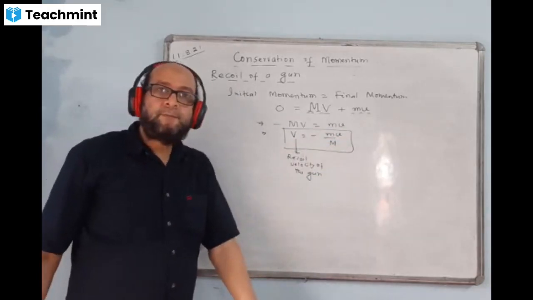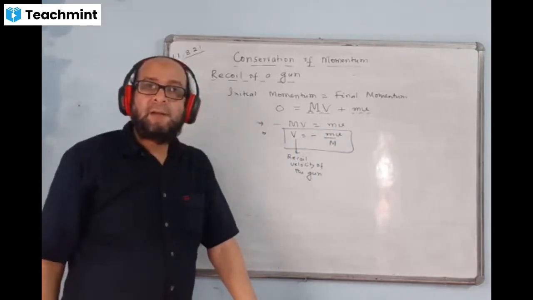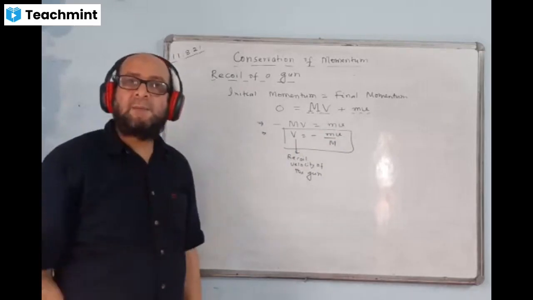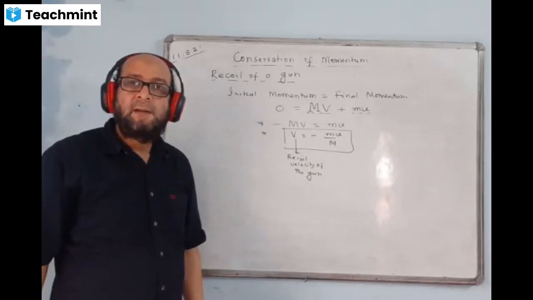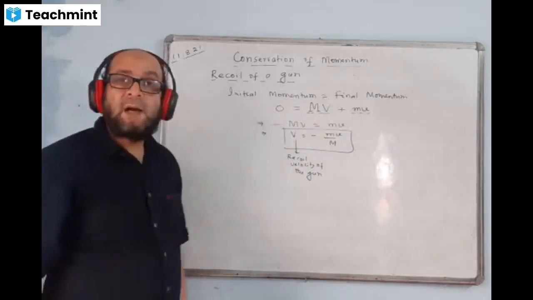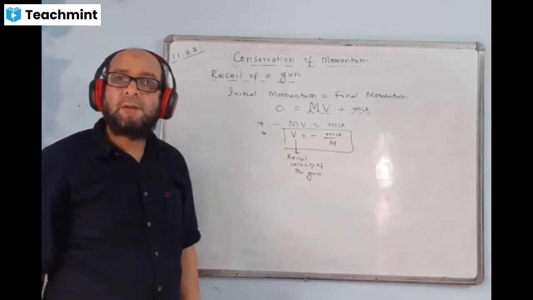You must have seen the bullet comes out with much higher velocity, and the gun will be pushed back with a much lesser velocity. Is it correct or not? Why?